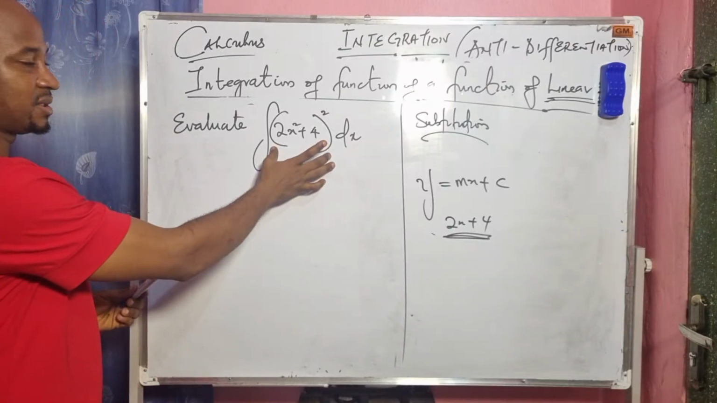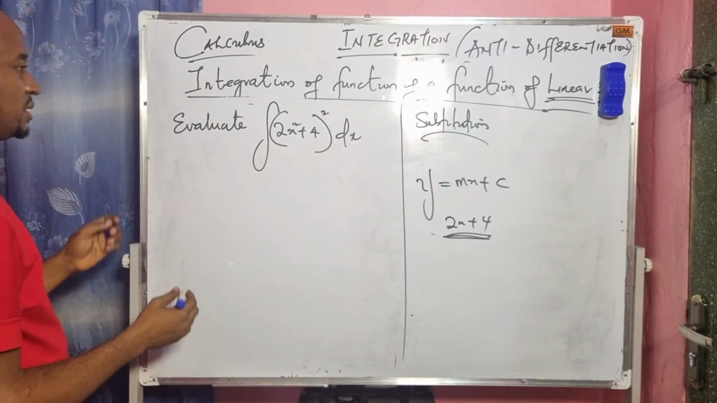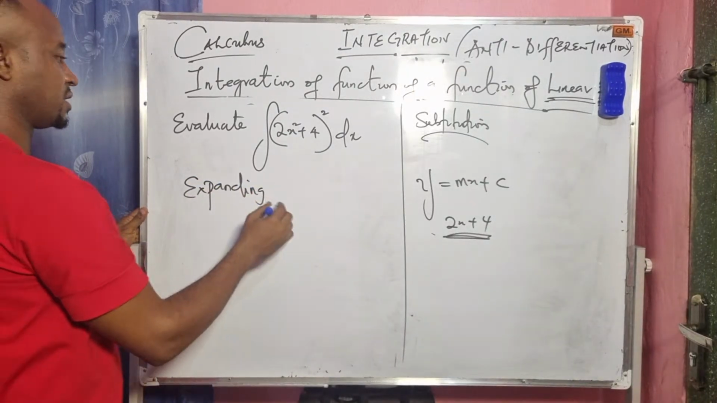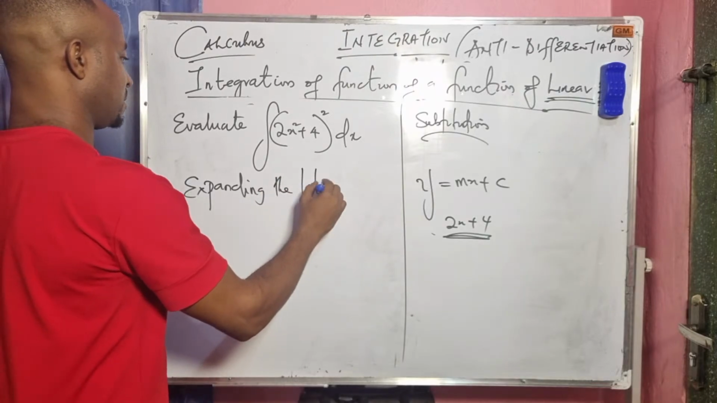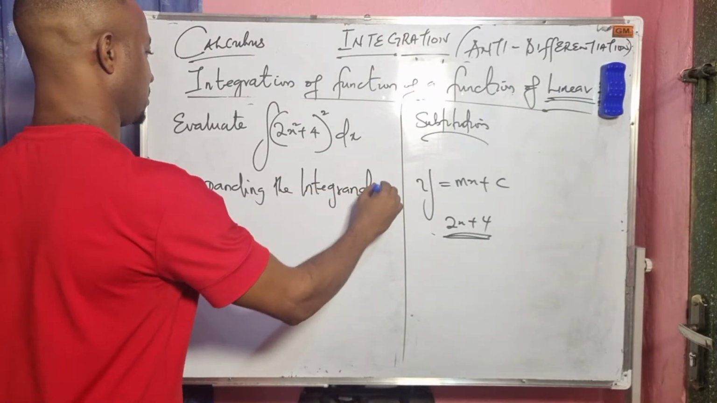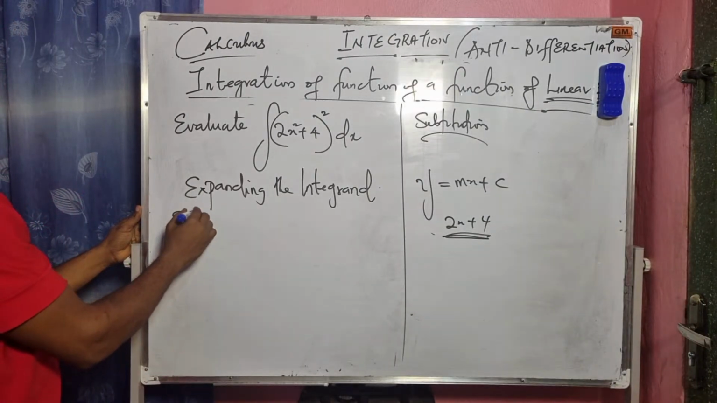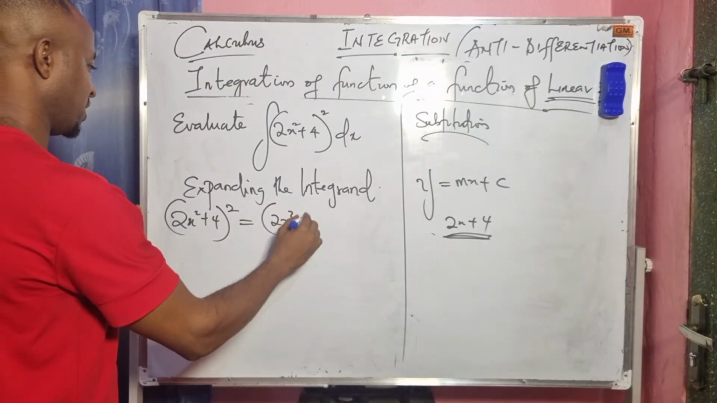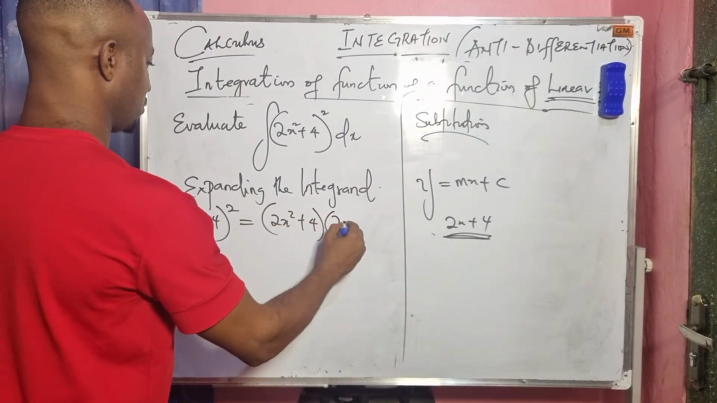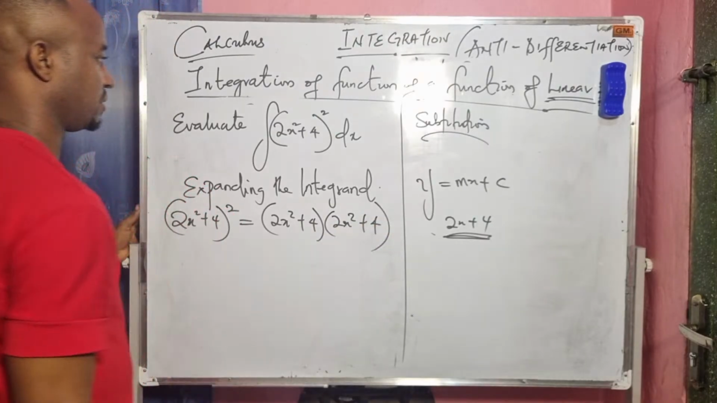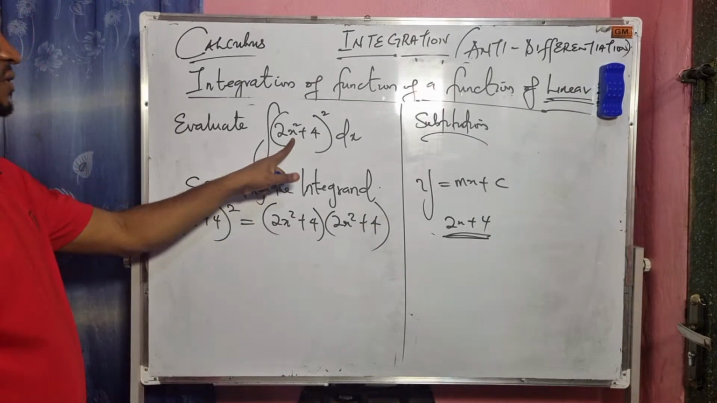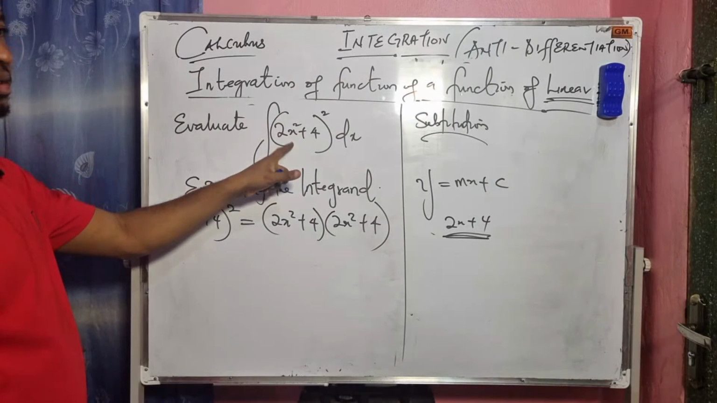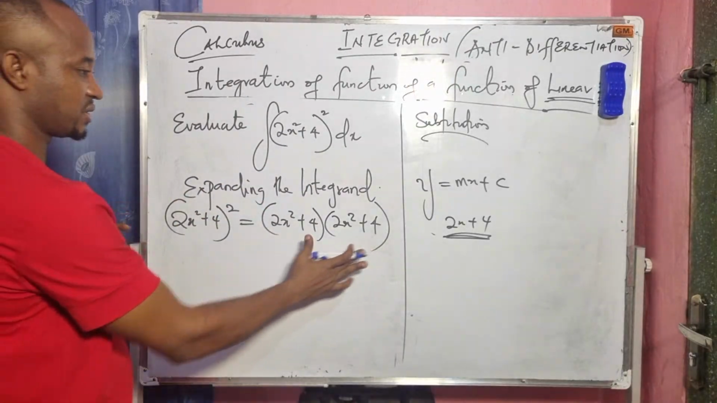Okay, I will expand this, then use the general rule of integration. So expanding the integrand, that will give us (2x squared plus 4) all squared equals (2x squared plus 4) times (2x squared plus 4). Please take note. I have a quadratic function here. This is not a linear function, so I can't use that to integrate. So I have to expand if I have something of this nature.